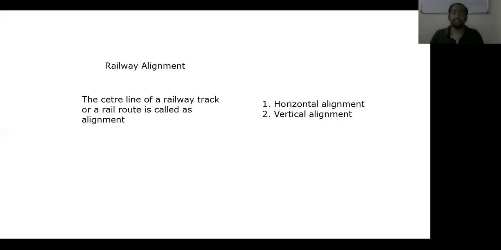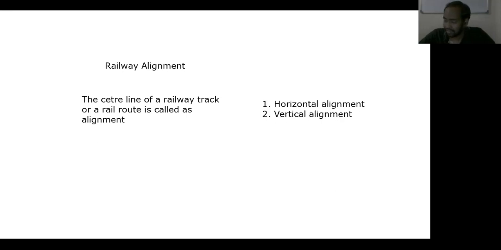See, first of all, what is railway alignment? Alignment of a railway line refers to the direction and position given to the center line of the railway track on the ground in the horizontal and vertical plane. As we have already discussed, the center line of the railway track in the direction of the railway route throughout the distance laid is called alignment of railway. Based upon the circumstances, railway alignment is classified into two types: horizontal alignment and vertical alignment. Horizontal alignment means the direction of the railway track in the plan, including the straight path and the curves it follows.